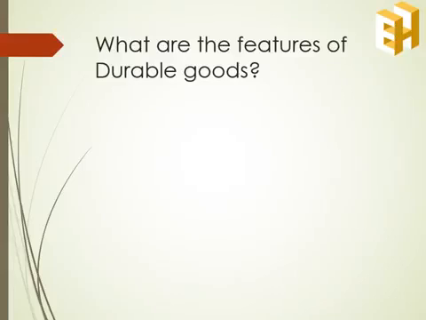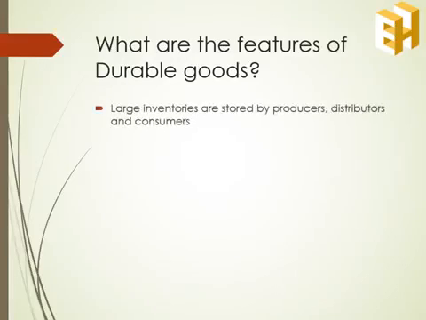The features of durable goods are: number 1, they can be easily stored. As a result, the producers, distributors and consumers keep inventories or stock of those goods. The replacement can be deferred, that is, the demand for such commodities can be postponed.